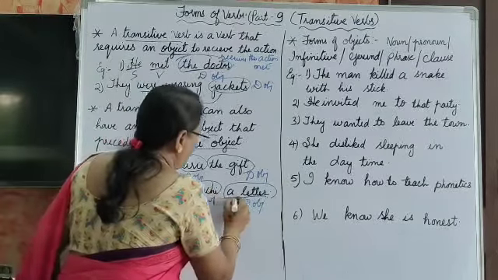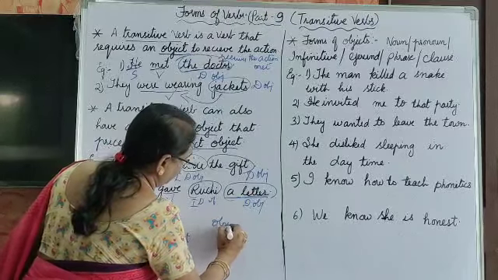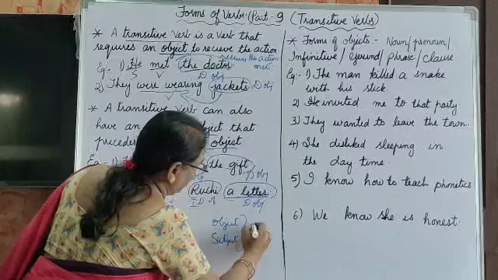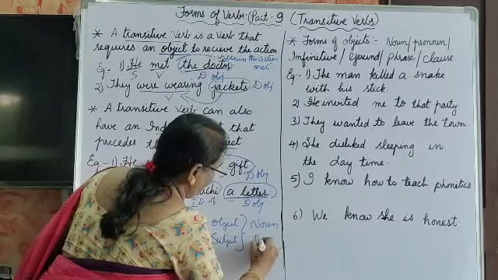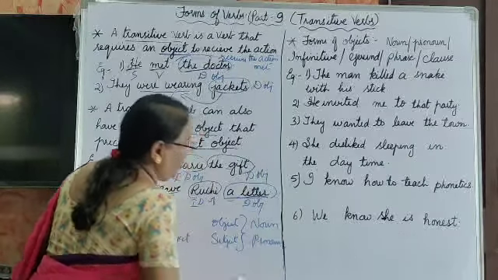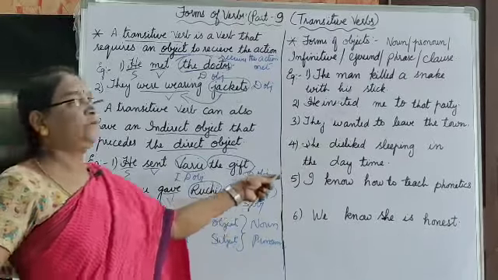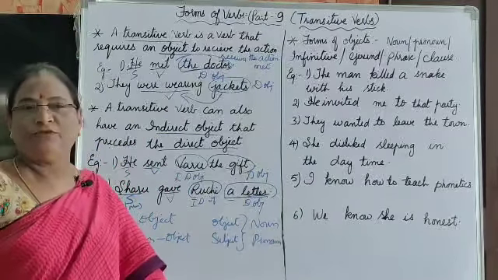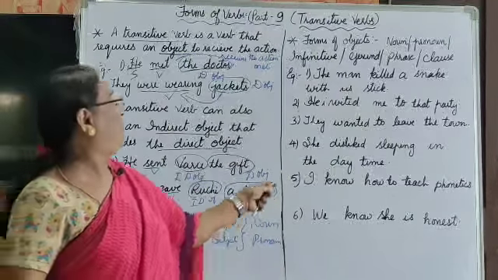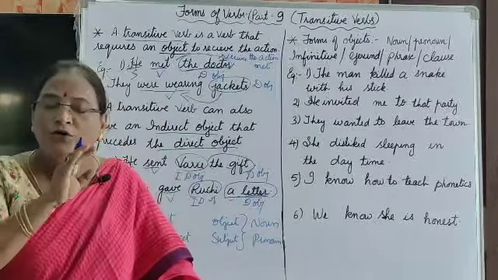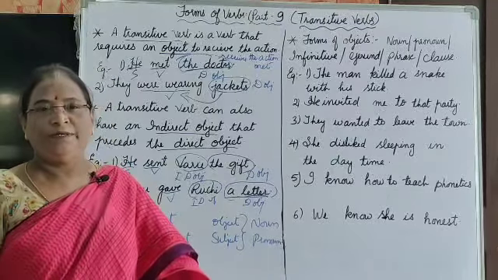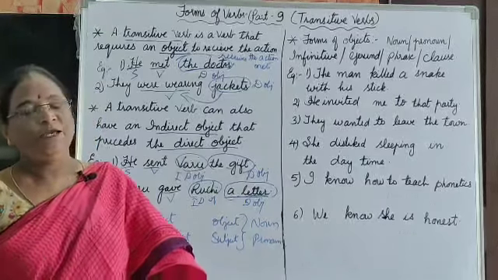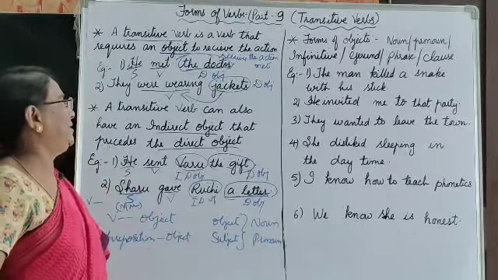And in the same way, object means in the object place, and in the subject place it takes noun or pronoun. So now I am talking about the object in transitive verb. In transitive verb, the forms of objects may be not only noun and pronoun, but also infinitive, gerund, phrase, or sometimes clause. Let me show through the examples.